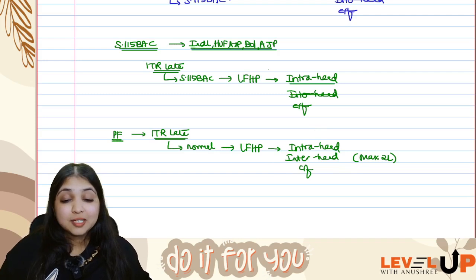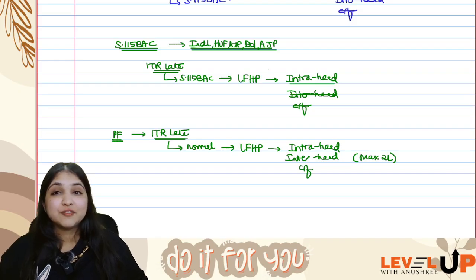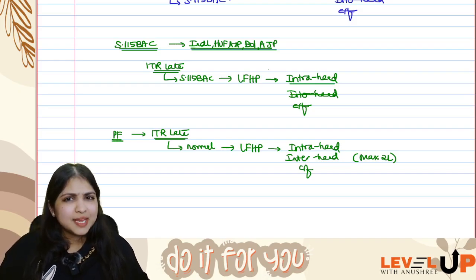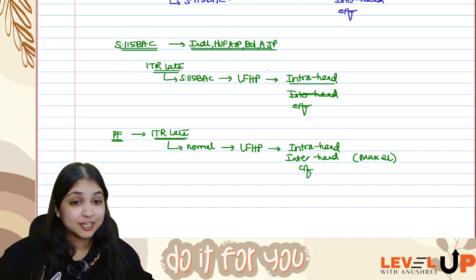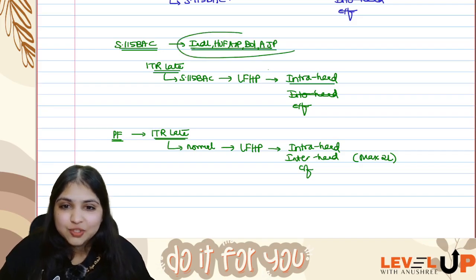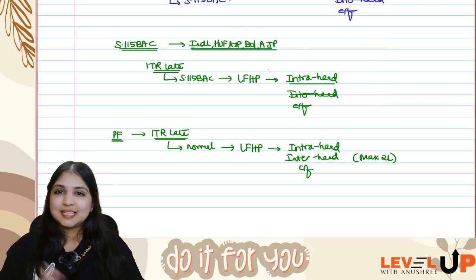I'm not talking about companies over here, because for companies we have two other sections, 115 BAA and 115 BAB, which you will be learning in CA Final. There the implication is slightly different. But however, for individual, HUF, AOP, BOI, AJP, you must be pretty clear with this discussion by now.